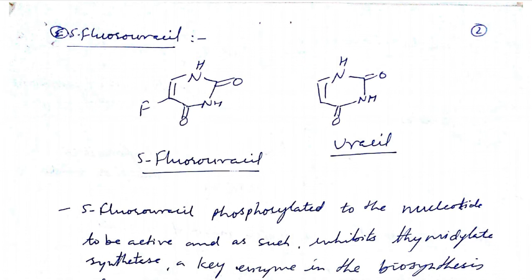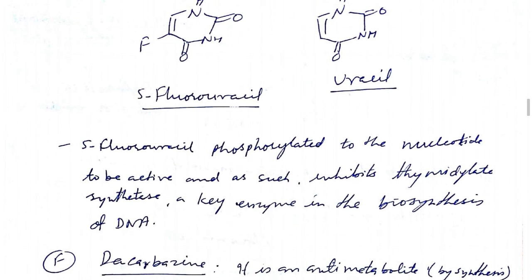So cancerous cells will not grow or divide because RNA will not be synthesized. If we give 5-fluorouracil to the patient, it will be involved in RNA synthesis in place of uracil.